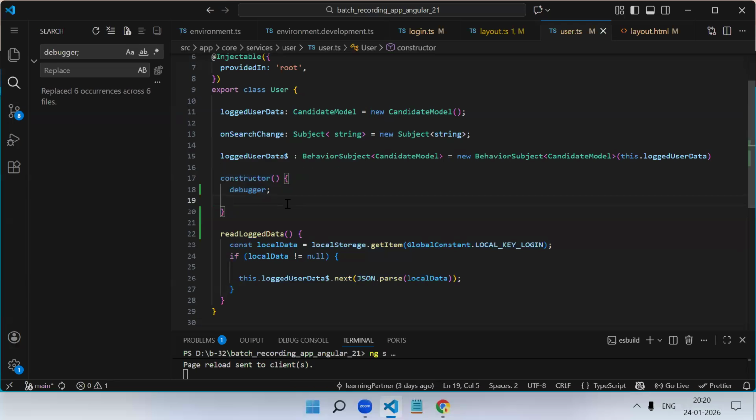Your service's object will get created only once. It doesn't matter if you visit that component again and again, it won't create the object again. Only a single singleton object will exist across the whole application. Clear now?